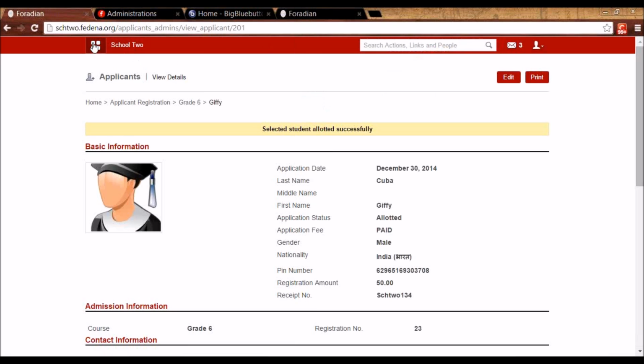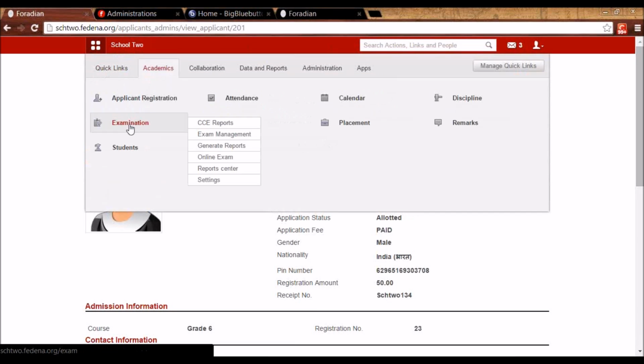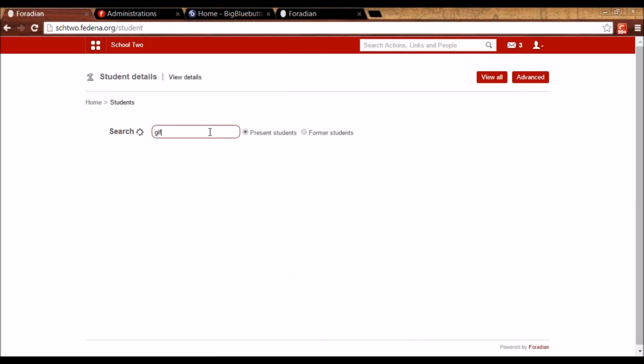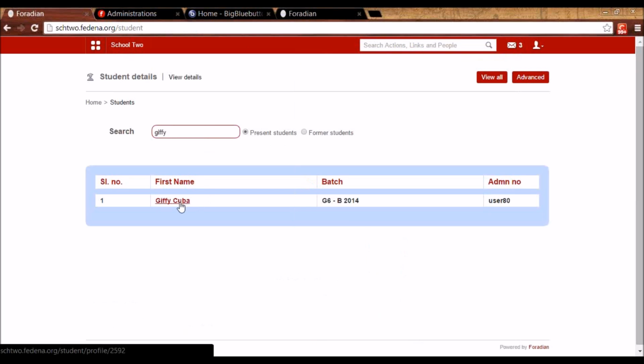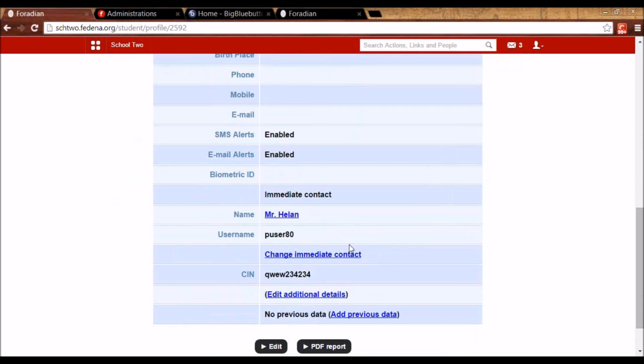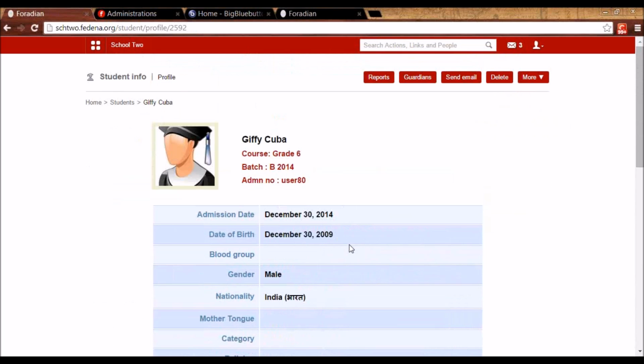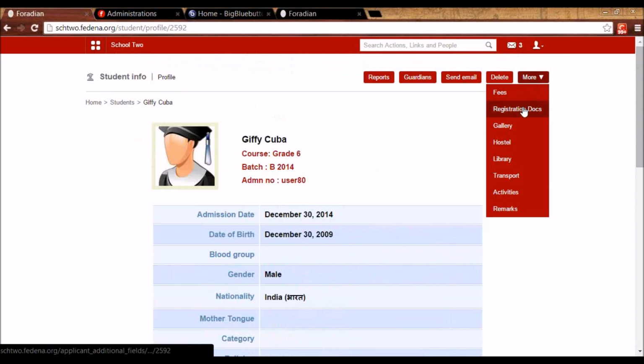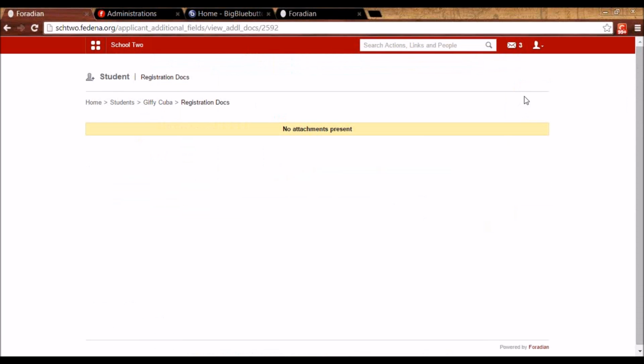Once this is done, I can go to academics, students, student details, and search for the student. You can see it is now there in Fedena. And under registration docs, if I would have attached any documents, they'll be transferred here.